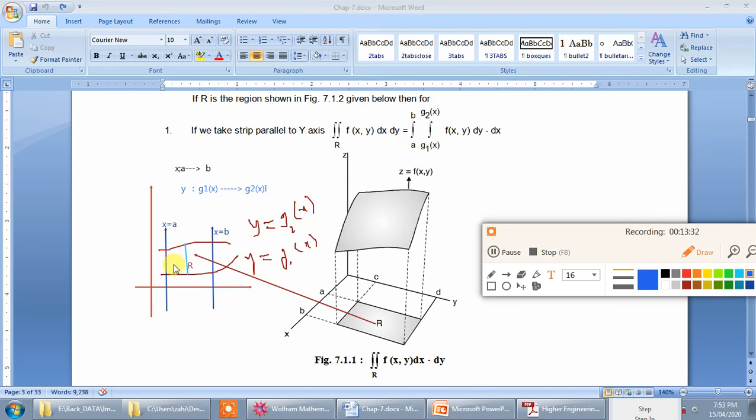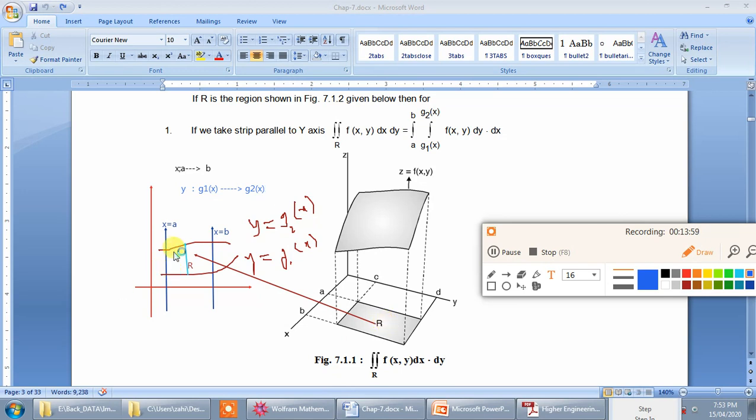Okay, so this strip, that is this sky blue strip, will move from x equal to a to x equal to b. While it moves, you can see that the lower end of the strip is on g1 of x and the upper end of the strip is on g2 of x, and that's why the limit of this double integration depends on the region R which is there on the xy plane.